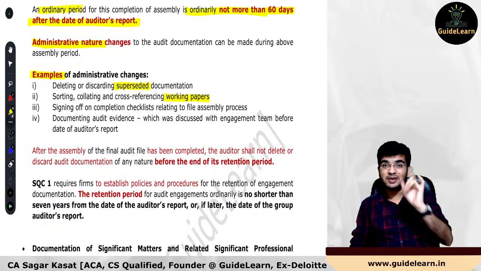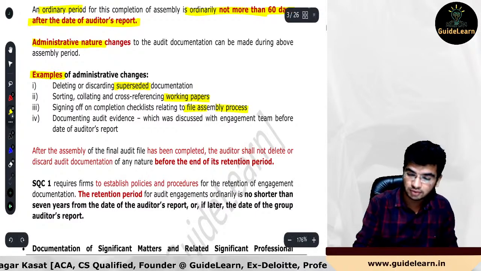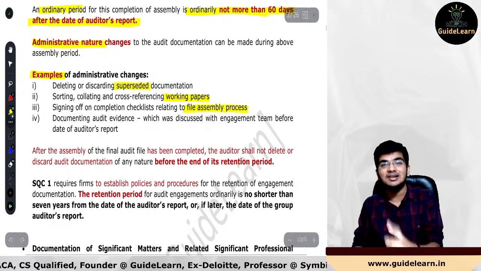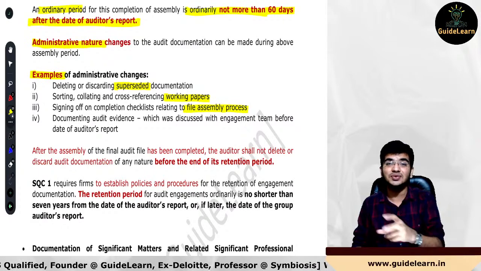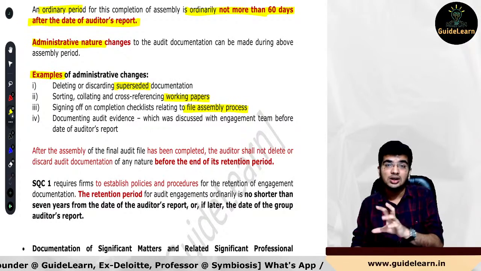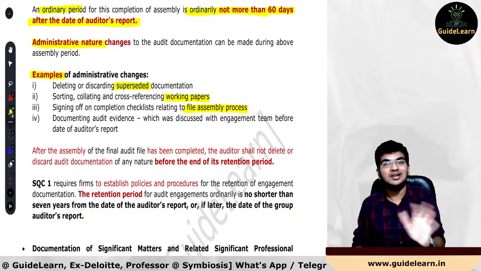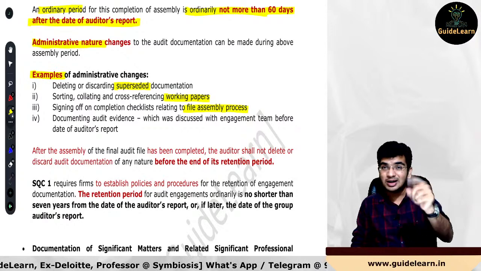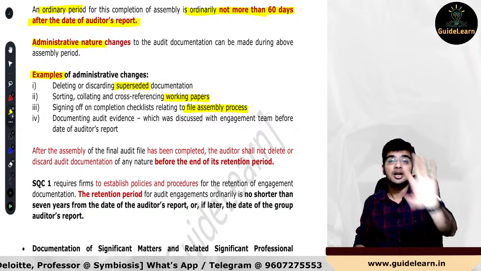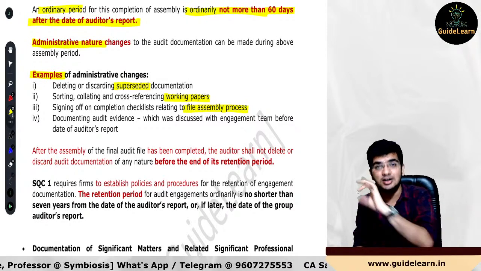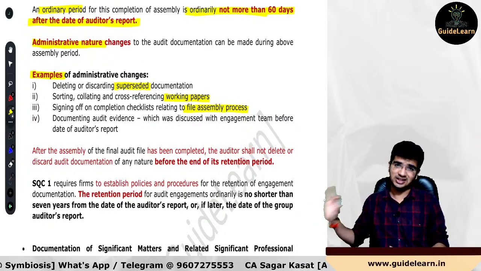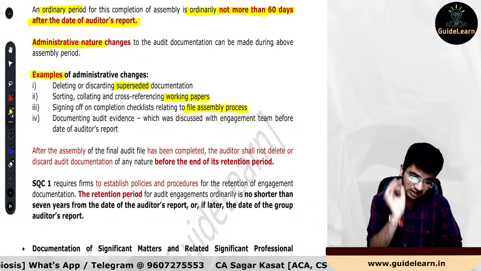Please understand, with respect to file assembly, we will not be able to sign off or complete the checklist for the other audit procedure, like let's say checklist for the accounting standard, checklist for the standards on auditing, checklist for the compliance of Companies Act 2013. No. Checklist of the Ind AS. No. We will not be able to complete this particular checklist during this 60 days period. You will be able to sign off and complete the checklist only with respect to the file assembly and not anything else, because that other checklist are nothing but a part of your audit procedure, and you cannot perform any audit procedure in this particular 60 days period. Only administrative nature of changes are allowed.